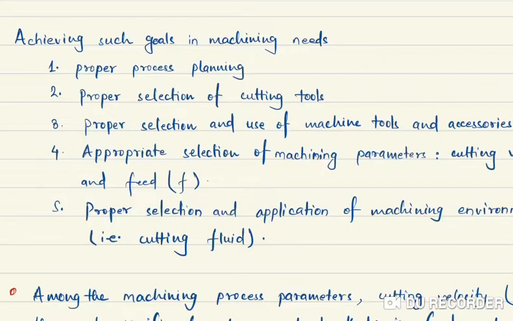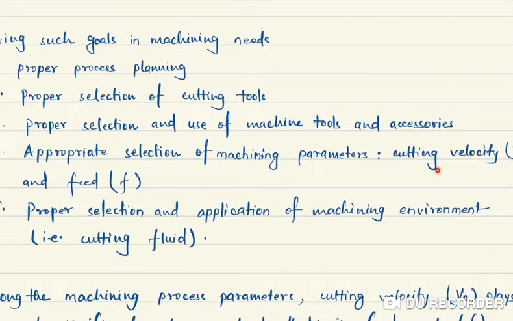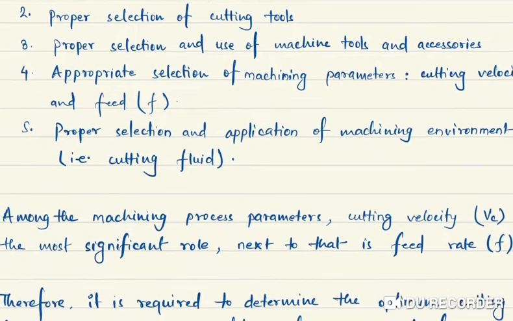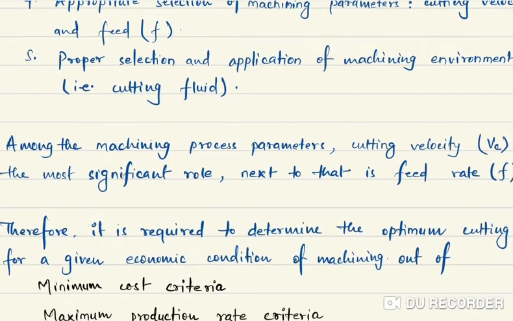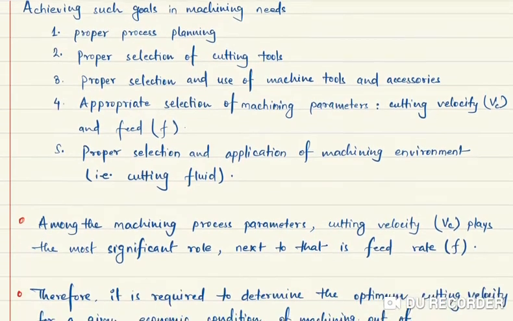Among machining parameters, we know that cutting velocity, or speed, is one, then feed and depth of cut. Then you can select a proper machining environment. Here we use cutting fluid.